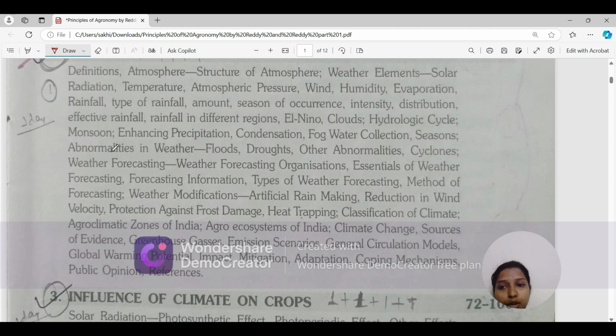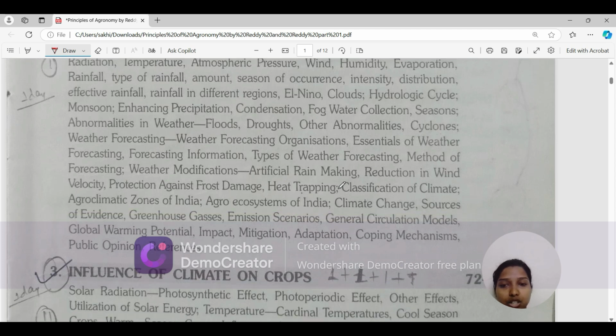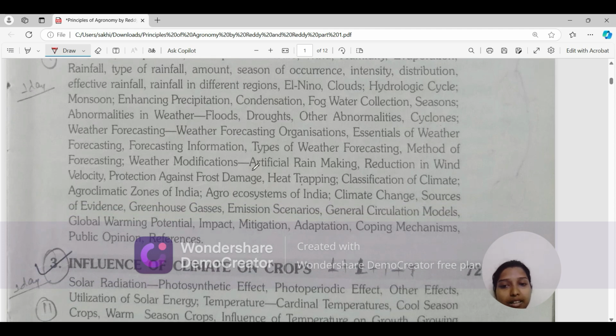Abnormalities in weather, floods, droughts, other abnormalities, cyclones, weather forecasting organizations, essentials of weather forecasting, forecasting information, types of weather forecasting, method of forecasting, weather modification, artificial rainmaking, reduction in wind velocity, protection against frost damage, heat trapping, classification of climate, agroclimatic zones of India, agroecosystem of India, climate change, very important.